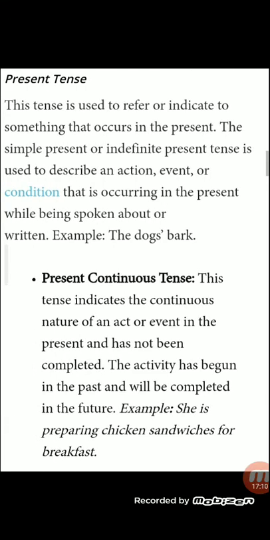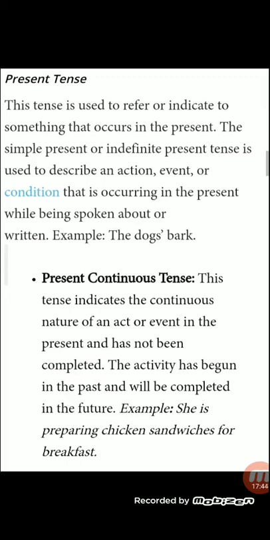Second, we do present tense. This tense is again used to refer or indicate something that occurs in present जो अभी हो रहा है. The simple present tense or indefinite present tense is used to describe an event or action or a condition that is occurring in present, मतलब अभी, while spoken about or written. See example, dogs bark.